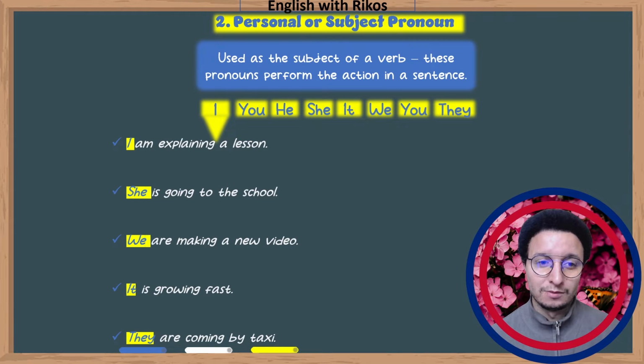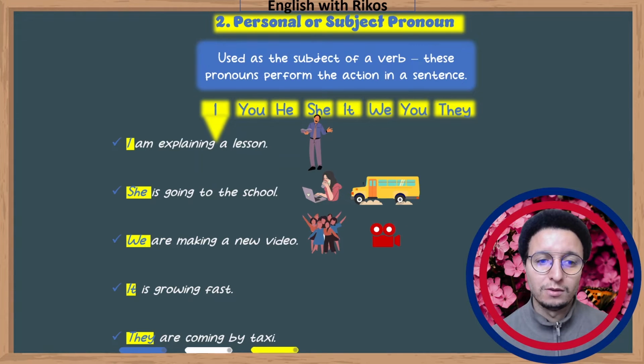Let's go to see some examples. I am explaining a lesson. She's going to the school. When I say she's going to the school, I'm talking about a girl. She. Sarah is going to the school. So I can replace Sarah with she. We are making a new video. We is plural. It replaces a group of people.